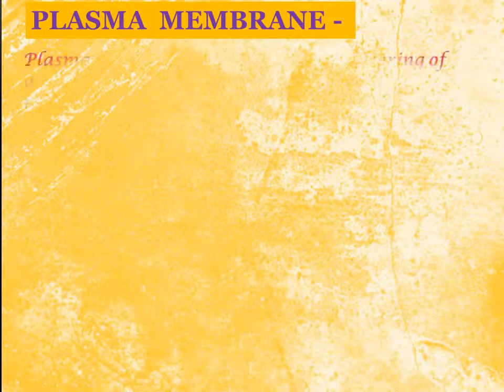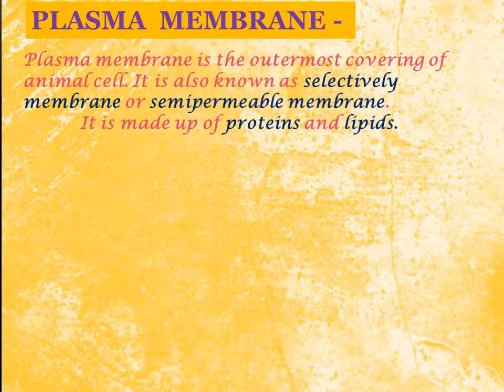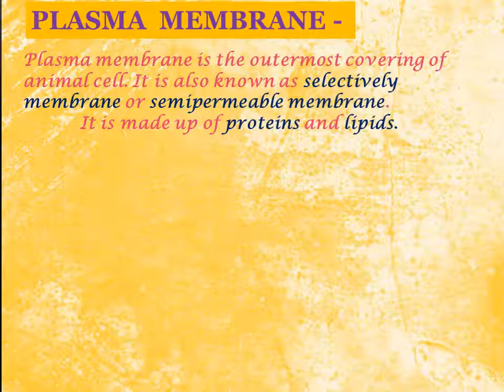First of all, we will discuss the plasma membrane. As I told you right now, the plasma membrane is the selectively permeable membrane. It is the outermost covering of the animal cell. Why animal cell? Because in the plant cell it is the cell wall. It is also known as selectively permeable or semi-permeable, because selectively means which selects, and semi means which chooses half.